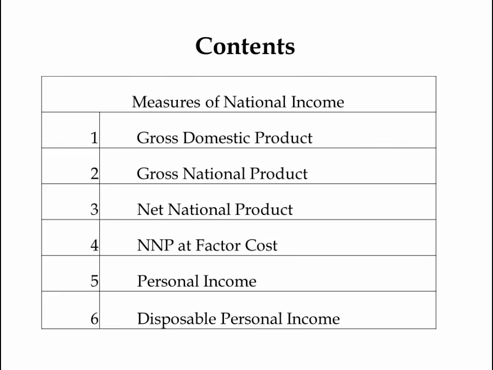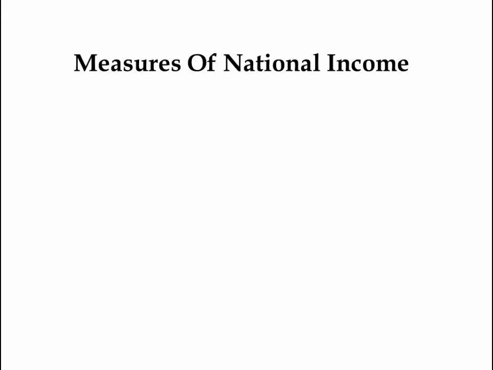Let's look at the contents. The measures of national income are gross domestic product, gross national product, net national product at factor cost, personal income, and disposable personal income. Let's look at each of these topics one by one so that we can understand it more clearly.